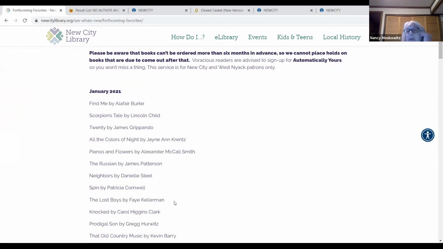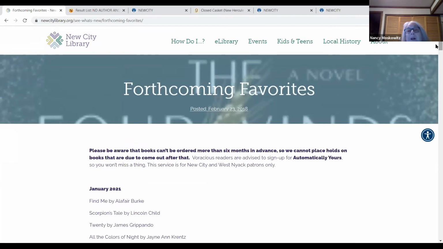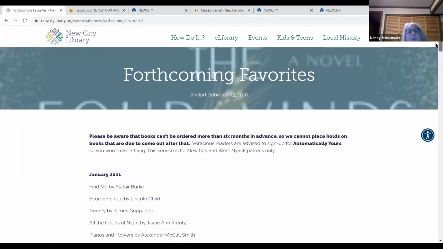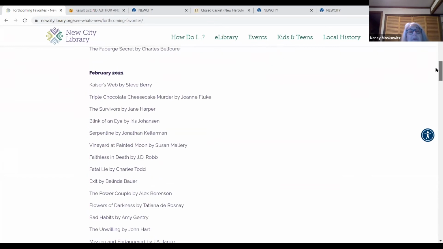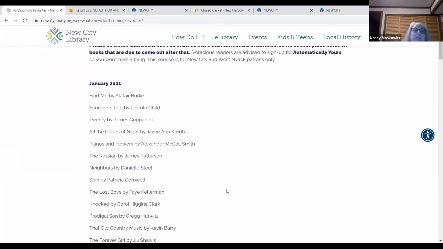Of course, this is not going to work with somebody who's not on the list, but we were happy to search that for you if you want to know what's the newest book coming out by a certain author. This is all fiction also, so nonfiction readers are kind of out of luck with that.